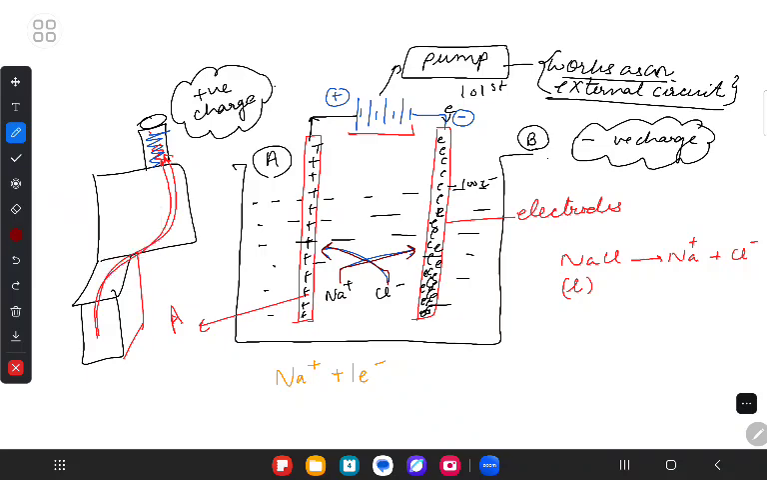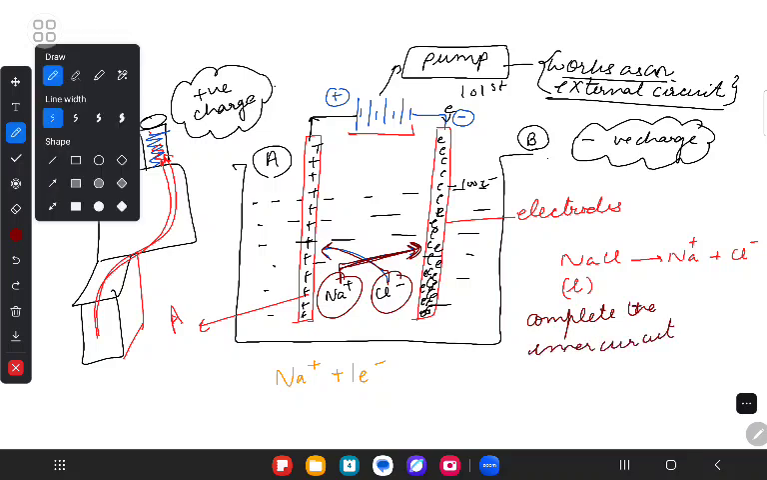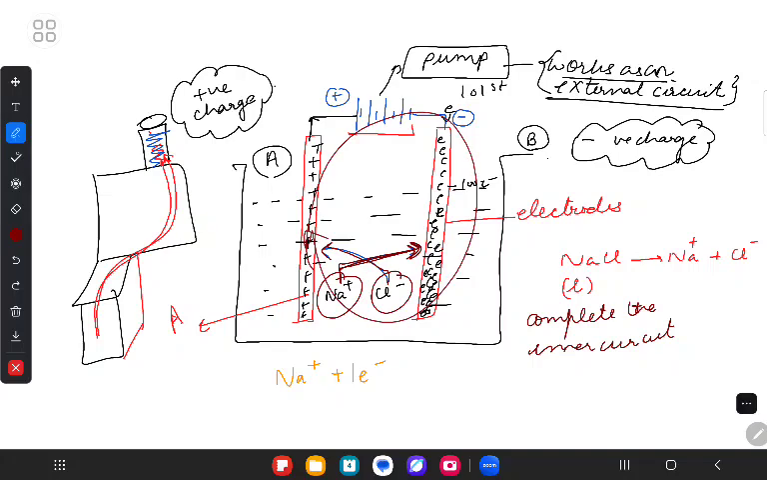Similarly, what is happening? We will have this Na plus. This Na plus will reach the rod B, and these ions are going to complete the inner circuit. And if the inner circuit is complete, then the entire cycle is completed. Now, how is that entire cycle complete?